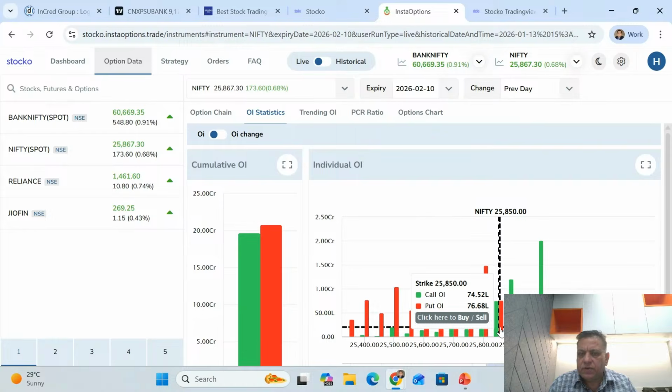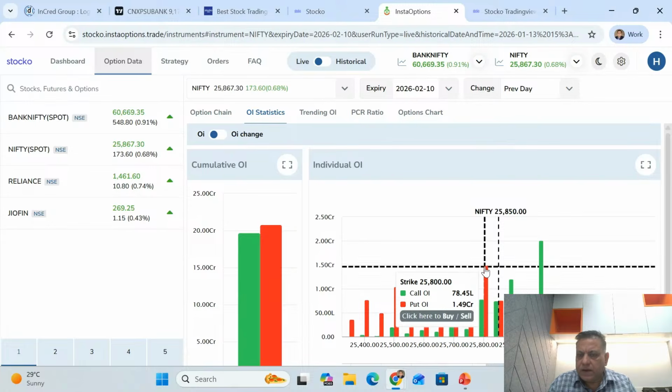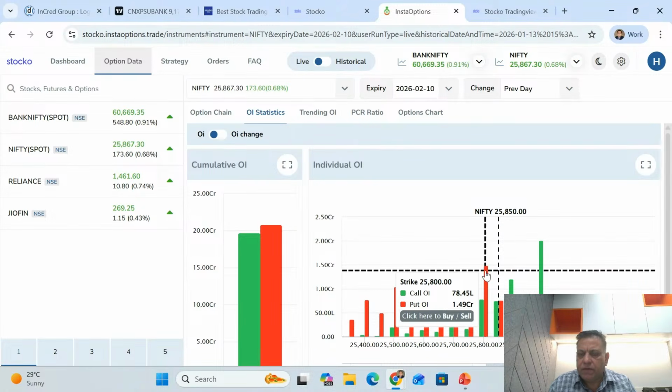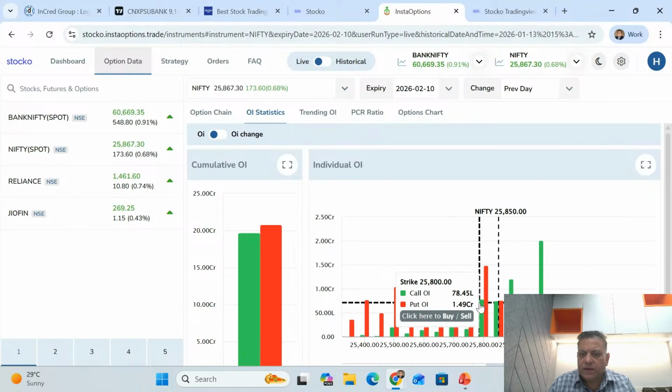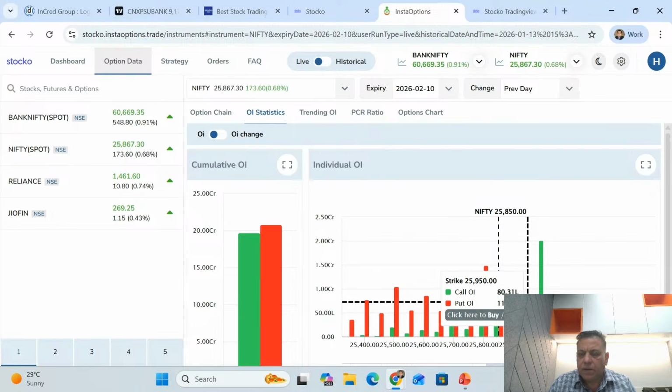So based on the current price, there's a big tower out there which represents the OI buildup in the put option, which is at 25,800, which is like 67 points below the current close. So the range is very tight for tomorrow. It's 25.8 and 25.9. Whichever side it breaks, you'll see that 50 or 100 points move which you want as a day trader, on either side. If 25.8 breaks, there is a dip. If 25.6 breaks, there is a spike on the upside.